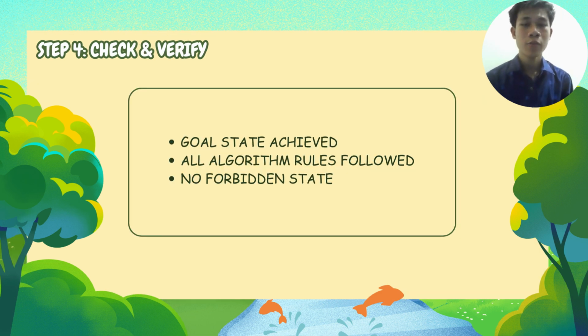Here in step 4, the goal state is achieved where all entities are on the right side. All algorithm rules are followed by using constraint analysis. All five steps of the algorithm rules are followed here. And lastly, no forbidden state, where there is no dangerous pair, which is goat and wolf or goat and cabbage.